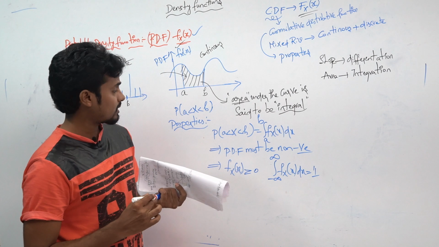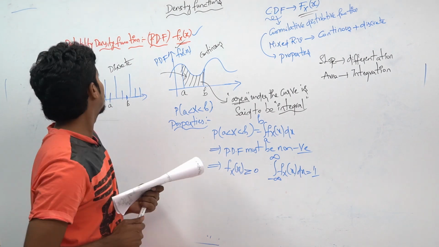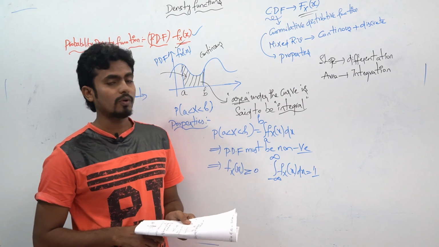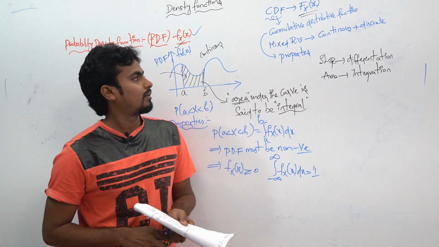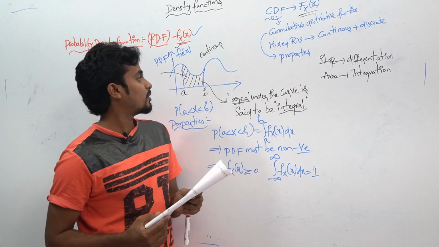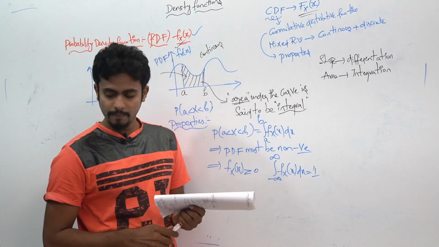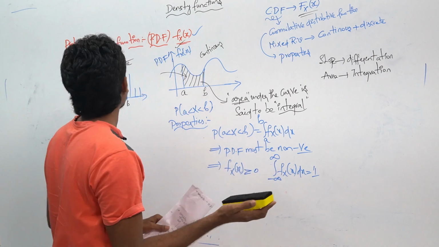These are the simple properties for the probability density function. We will try to solve some questions based on this continuous random variable. Okay, let's see a small note.